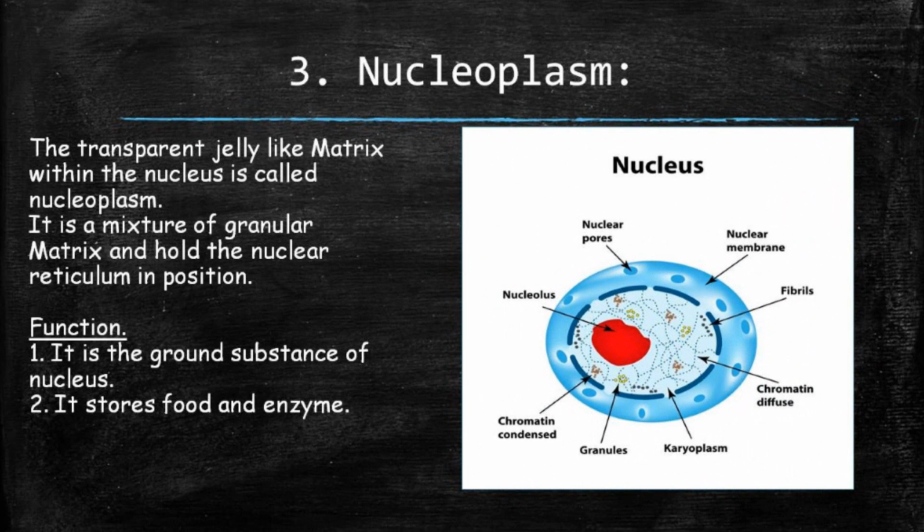So now, what is nucleoplasm? The transparent jelly-like matrix within the nucleus is called nucleoplasm. It is a mixture of granular matrix and holds the nuclear reticulum in position. Nucleoplasm is also known as karyoplasm. As you can see in the picture, it is mentioned as the karyoplasm. So now, what are the functions of the nucleoplasm? It is the ground substance of the nucleus and it stores foods and enzymes.